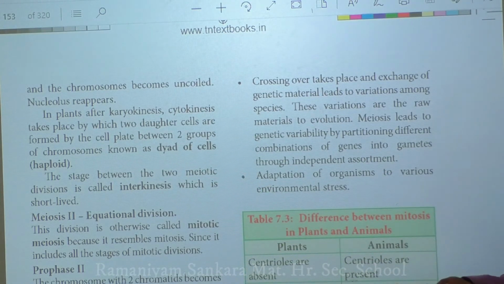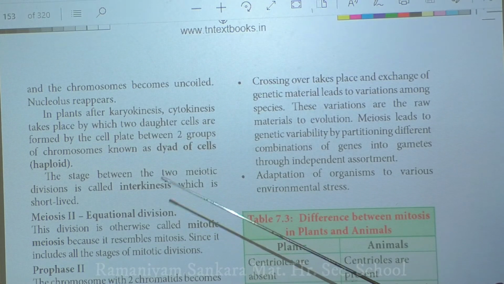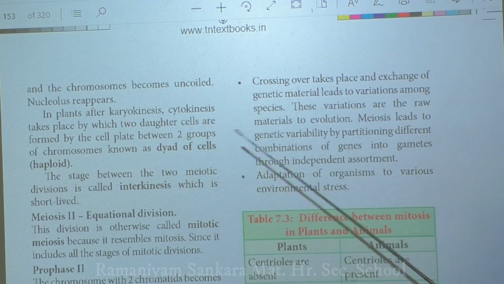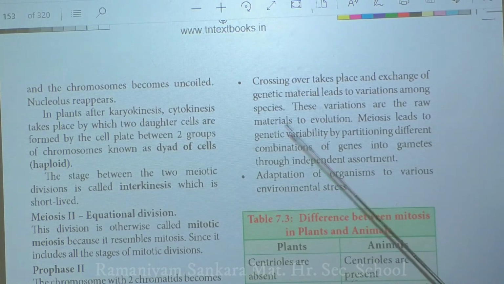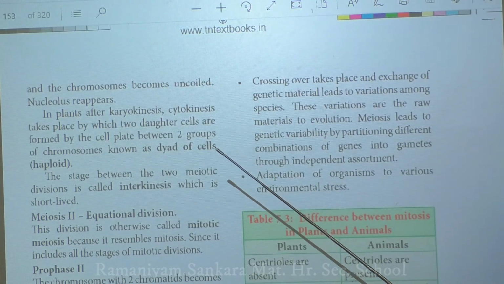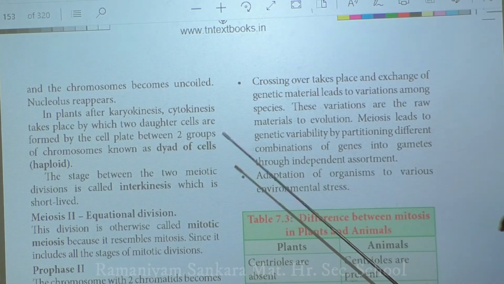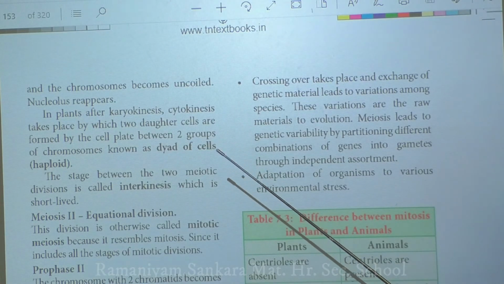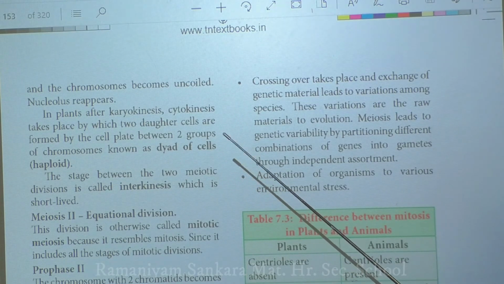Since new chromosomal pairs are produced, it creates variation in the daughter chromosomes. Since the daughter chromosomes vary with respect to the parental ones, it lays a foundation for evolution. So that is what they are trying to say. Meiosis plays an important role in the process of evolution. But mitosis is not able to play an important role in evolution, because the daughter cells formed are similar to the parental cell. So no evolution takes place in mitosis.